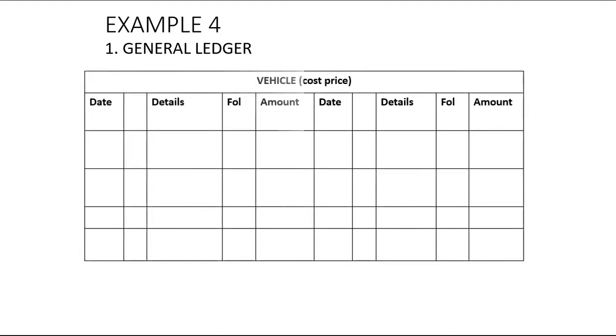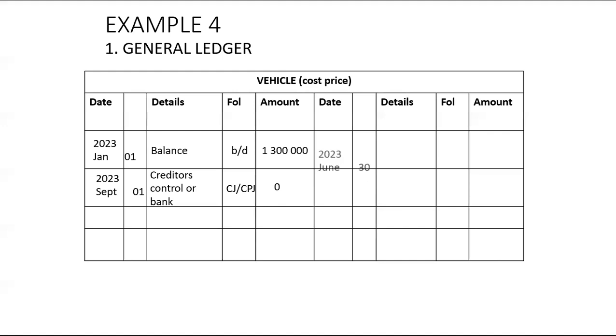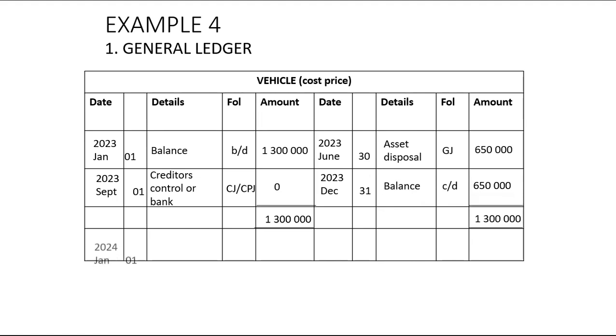When you record it in your vehicles account, you will write the balance brought down on the debit side and then increase it by the cost of any vehicle that was purchased. But in this example, there was no vehicle purchased, and then you reduce it at cost price by the cost of the vehicle that was sold, and that will be 650,000. From there, you can balance this off and find your carry down, which is 650,000. That will be the cost price of vehicles that we still have remaining.